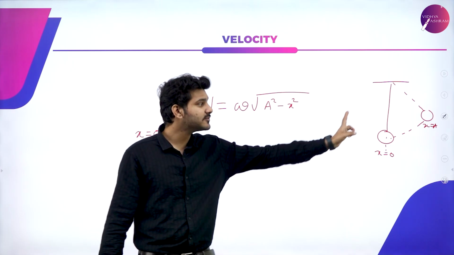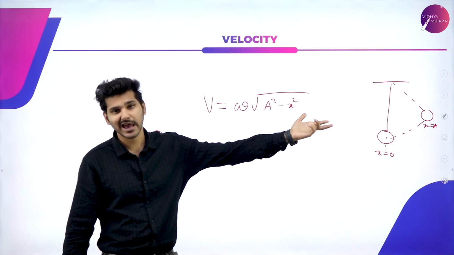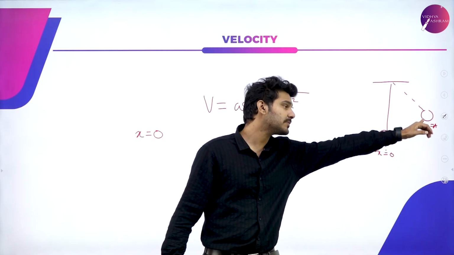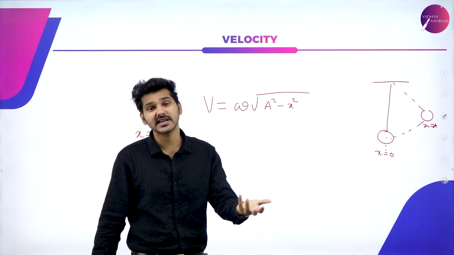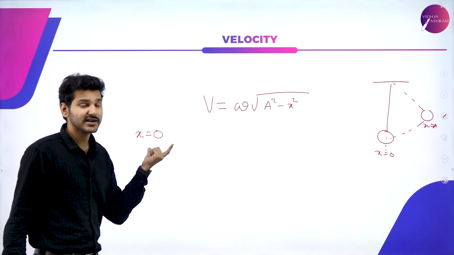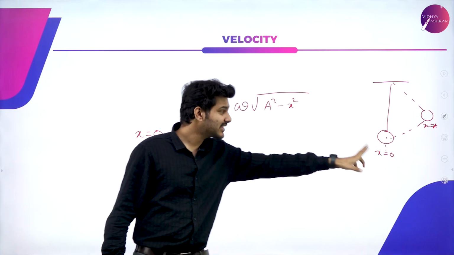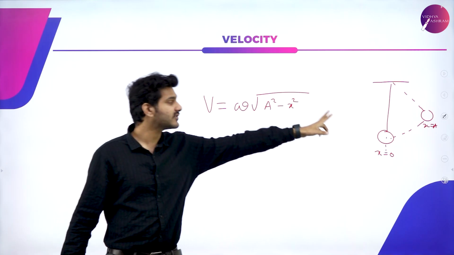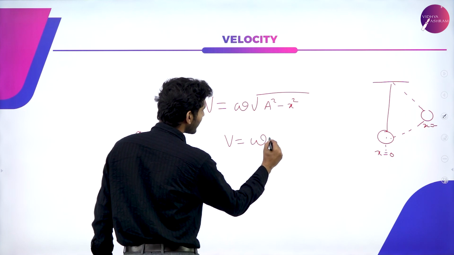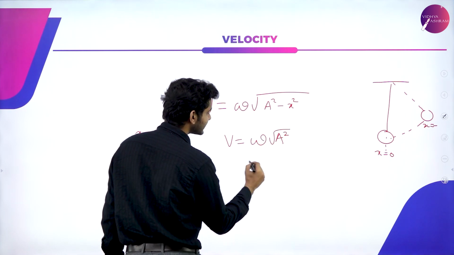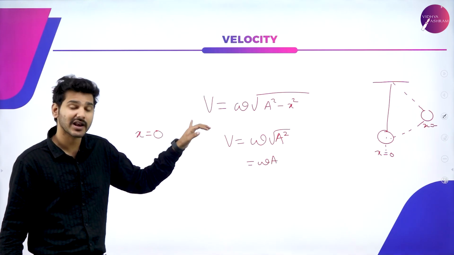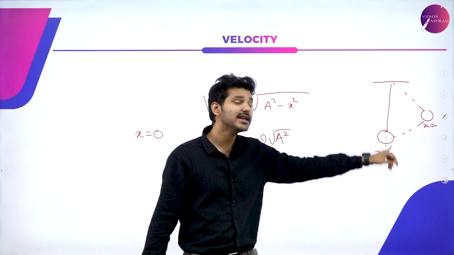That is, displacement will become maximum and it is known as amplitude. So, when at mean position, displacement is 0. When at extreme position, displacement will be maximum, which is equal to the amplitude value. So, we can say that when x is equal to 0, when displacement is 0, then this x term will be cancelled out because the value is 0 at mean position. Then we can say that v is equal to omega into root of a square, or simply omega a. That is, the maximum velocity will be attained at the mean position.